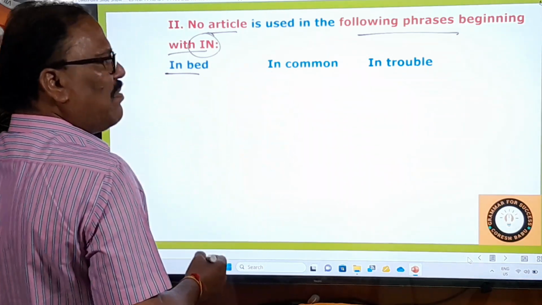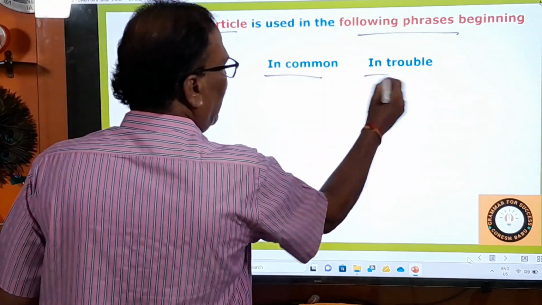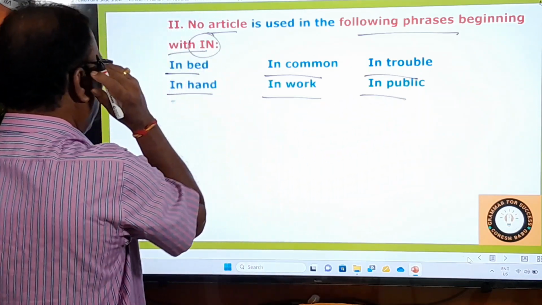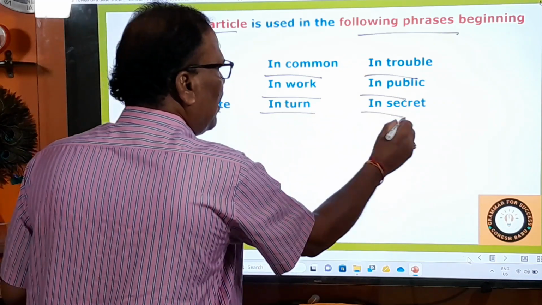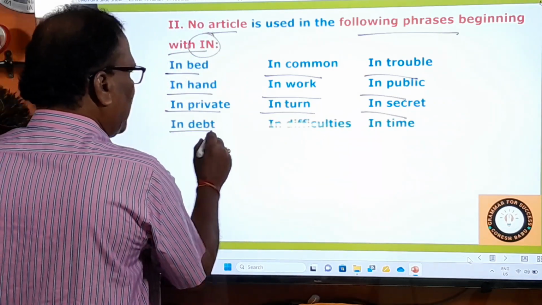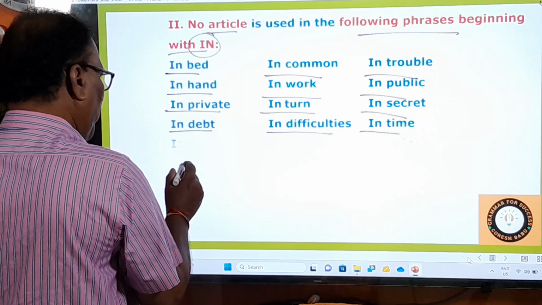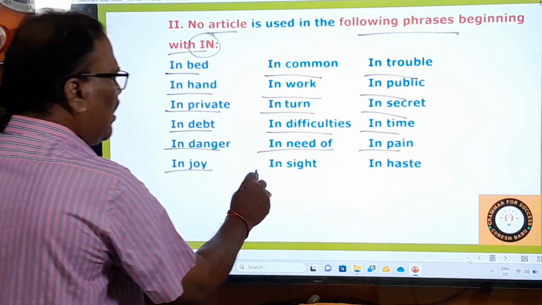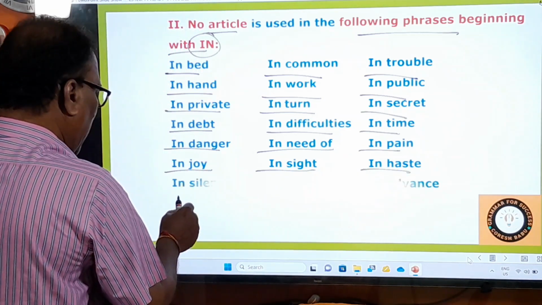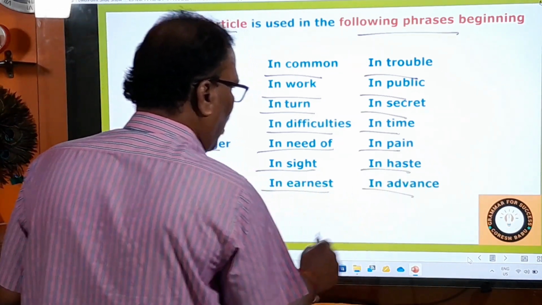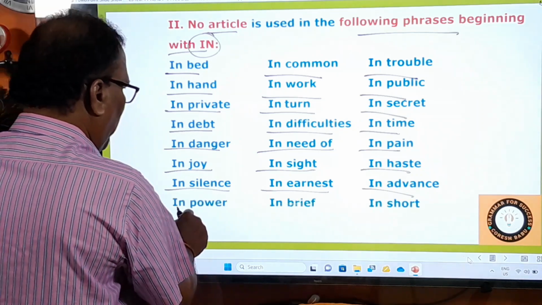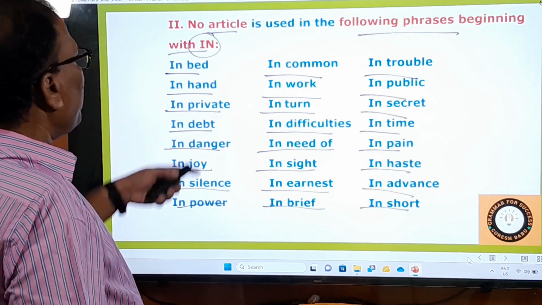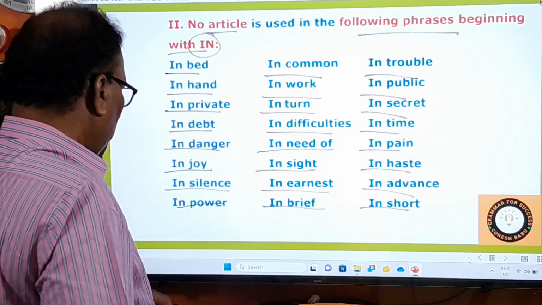In bed. Okay, I was in bed till 9 o'clock. In common. In trouble. Okay, and then comes in hand, in work, in public. Okay, and then comes in private, in turn, in secret. Okay, and in debt, in difficulties, in time. Very beautiful phrases. In danger, in need of, in pain. Okay, and in joy, in sight, in haste. What else is there? In silence, in earnest, in advance, and anything else? Okay, in power, in brief, in short. So these are all the phrases. Okay, in all these phrases no article is used.